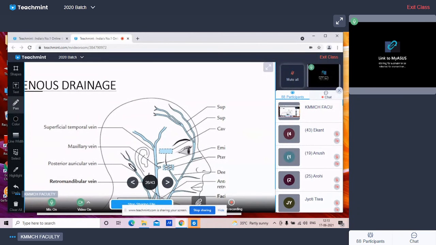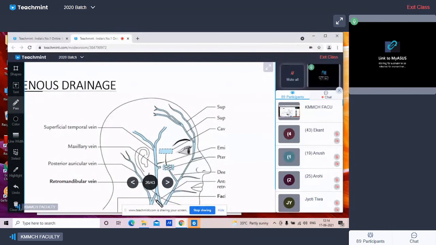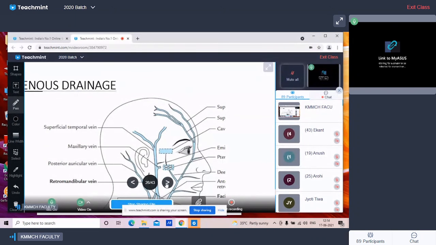Then another vein, that is the posterior auricular vein. The posterior auricular vein joins with the posterior division of the retromandibular vein to form the external jugular vein, which drains into the subclavian vein. So you have to draw this diagram and write all these parts when asked about the venous drainage of the face or the scalp.